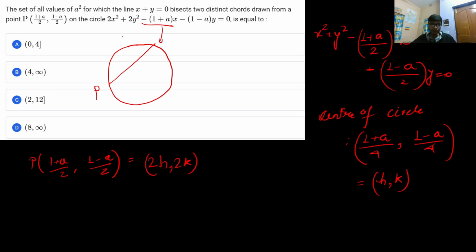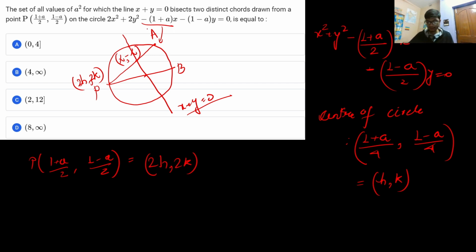And we have a line, x plus y is equal to 0, which bisects the chord PA and also another chord, PB. If this is a point of intersection, then it will definitely lie on this particular line. So let me take this point of intersection as lambda comma minus lambda, and the point P is 2h comma 2k. Since this point of intersection is the midpoint, it is equidistant from the chord's endpoints.